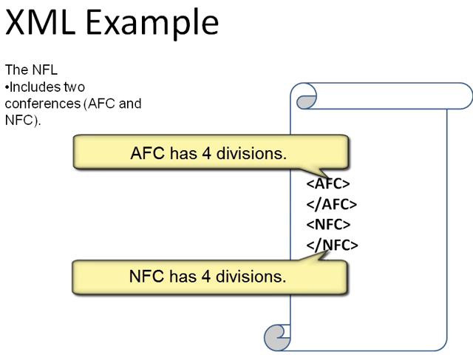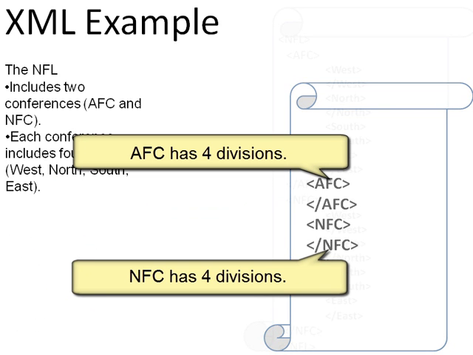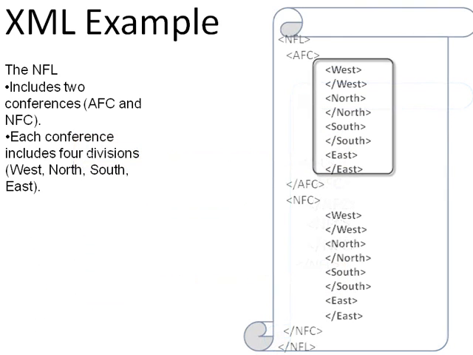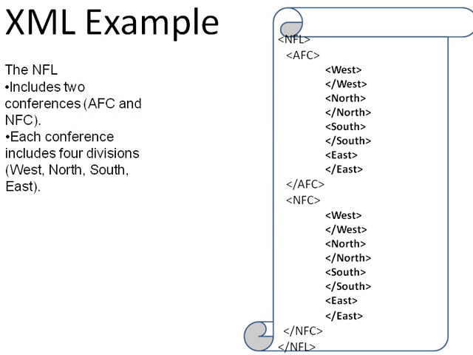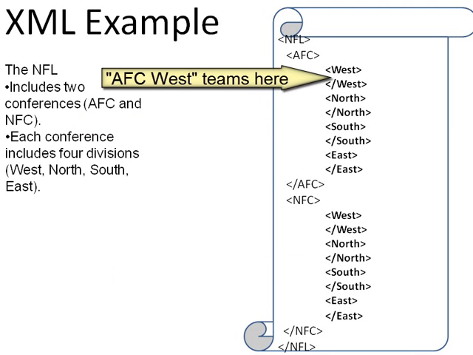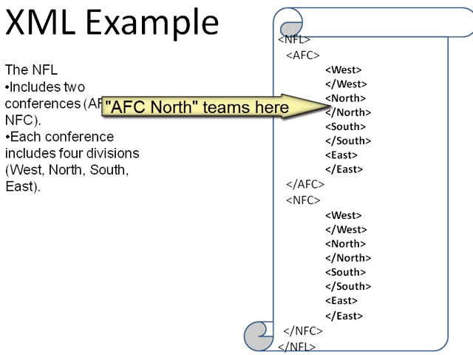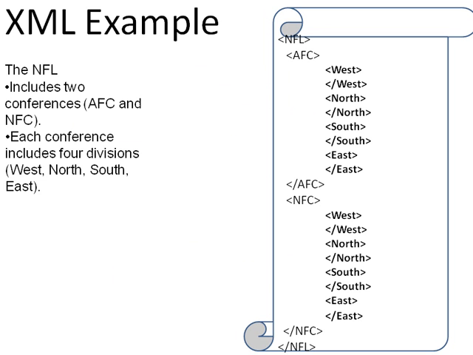Each of the conferences has 4 divisions. The divisions are called West, North, South, and East. All of the teams of the AFC West would go between these two tags, and all of the teams of the AFC North would go between these two tags. And just by their placement in these tags, you know which teams relate to each other by division and conference.